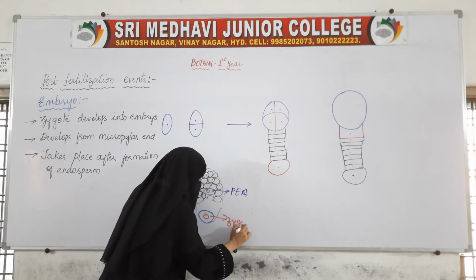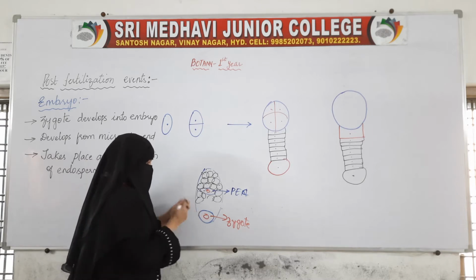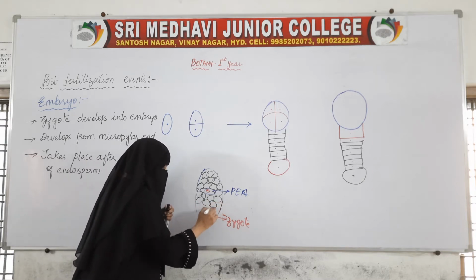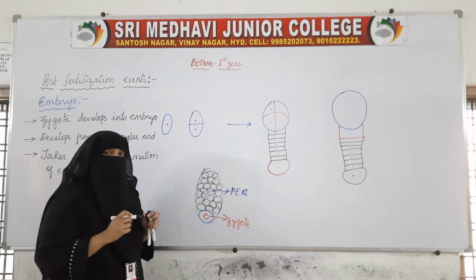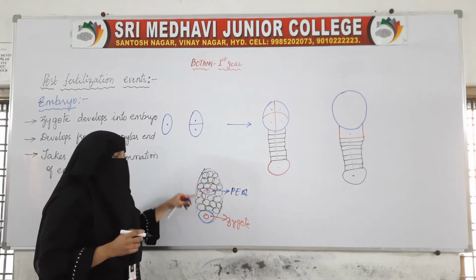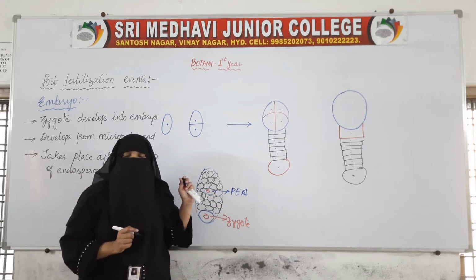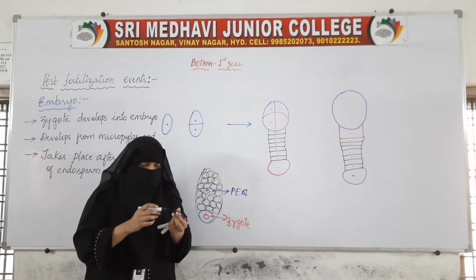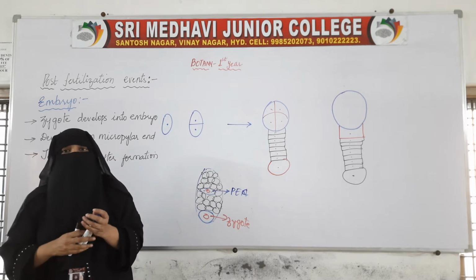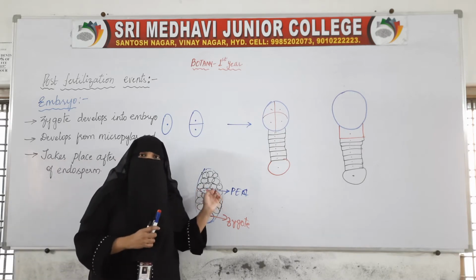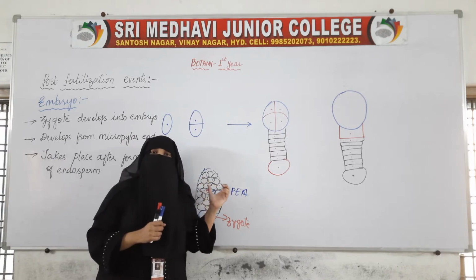The primary endosperm cell has divided repeatedly, and it has produced many cells, and all these cells are triploid because the primary endosperm cell is triploid. When a triploid cell divides, it will produce triploid cells only, because the divisions taking place are mitotic divisions.